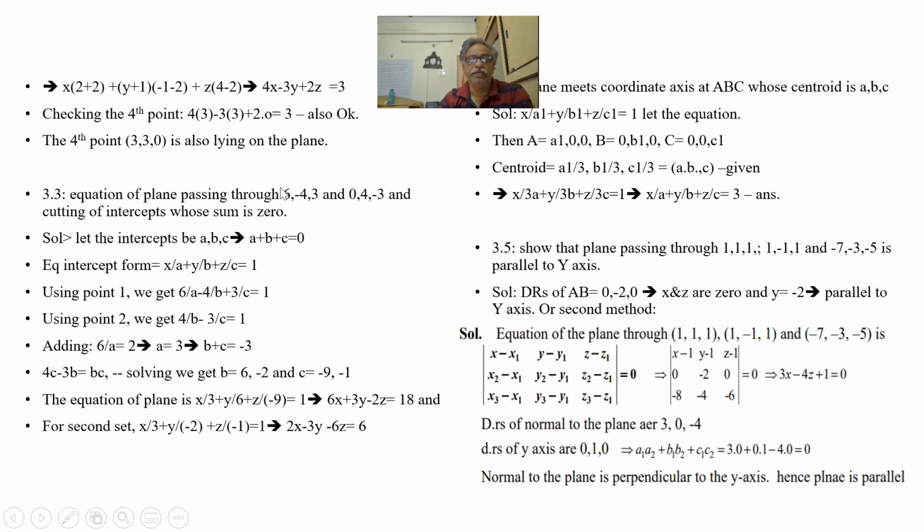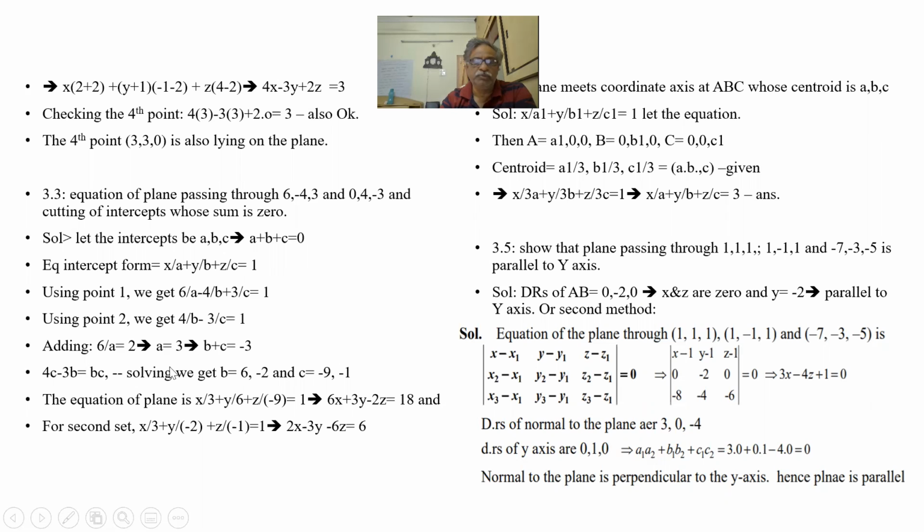Now we write the equation in the intercept form. Here I substitute point 1 and I get a relation between A, B, and C. I substitute the second point and I get another relationship. When we add, these two get cancelled. 6 by A is equal to 2, A is equal to 3. So from this, B plus C is equal to minus A, so B plus C is equal to minus 3.